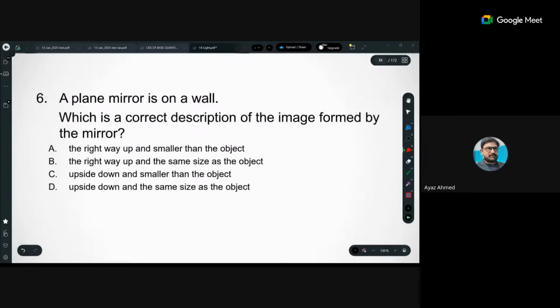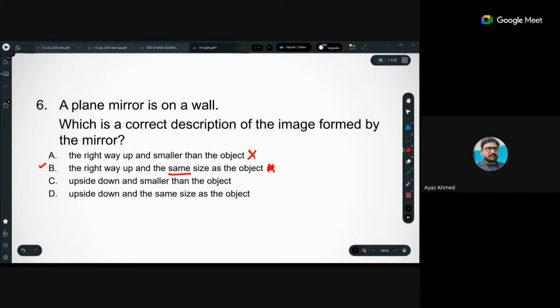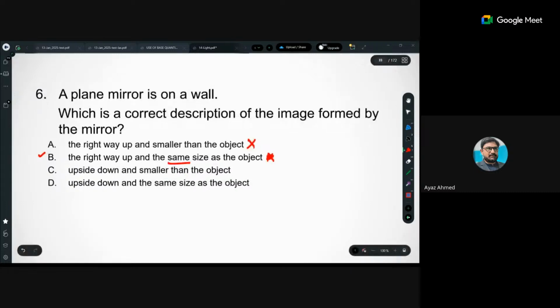A plane mirror is on the wall, which is the correct description of the image formed by the image? The right way up and smaller than the size. यहाँ से गलती हो गई. The right way up यानी upright and same as the size of this. So it seems to be correct. Upside down, incorrect. Upside down, incorrect. ठीक है? So these are some sort of issues which are there in your questions.